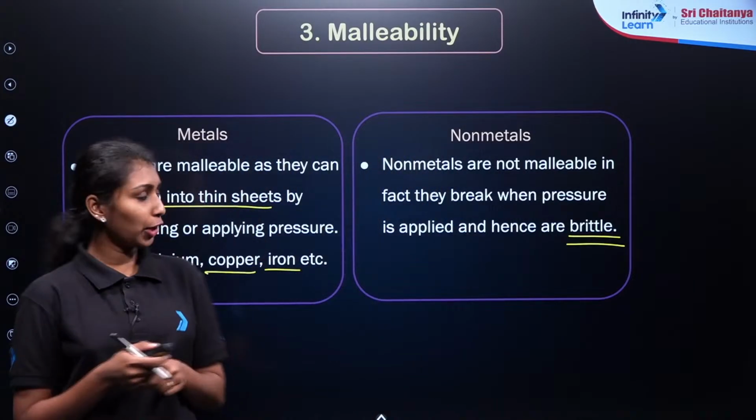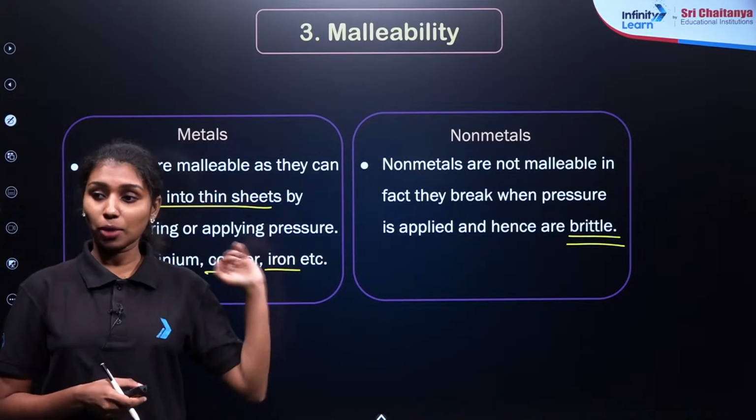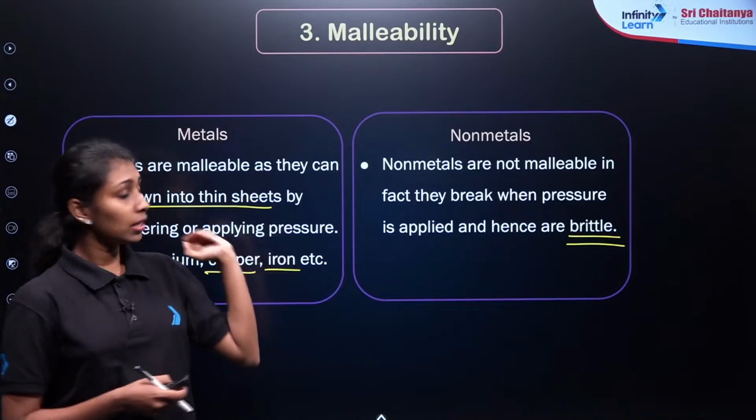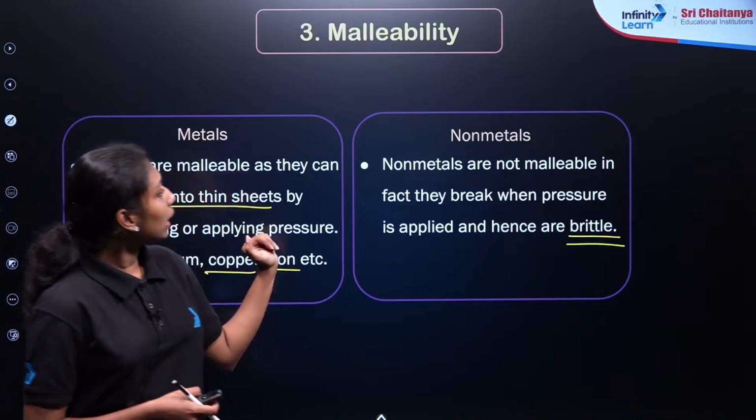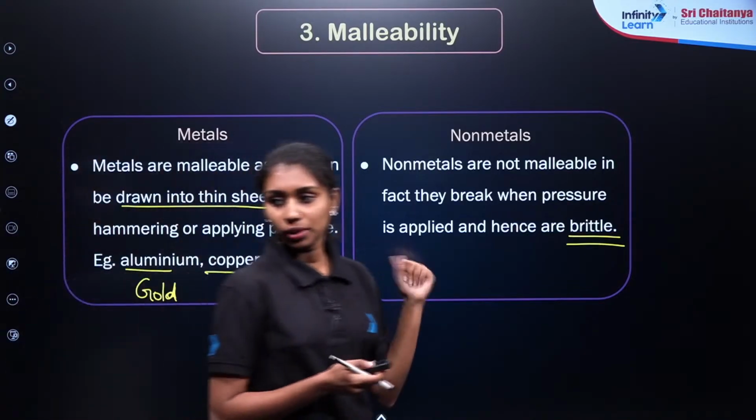Okay, I hope it is clear for everyone. So this is the third physical property of the metals and non-metals, that is malleability.